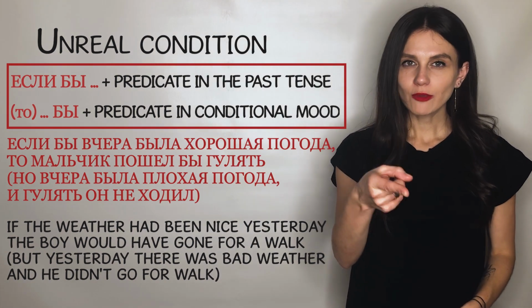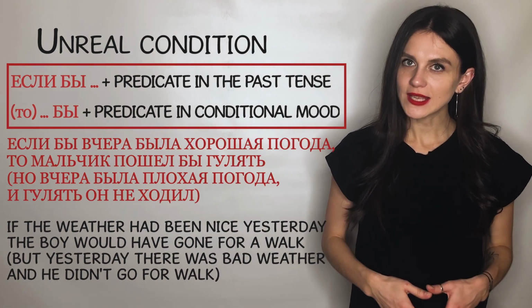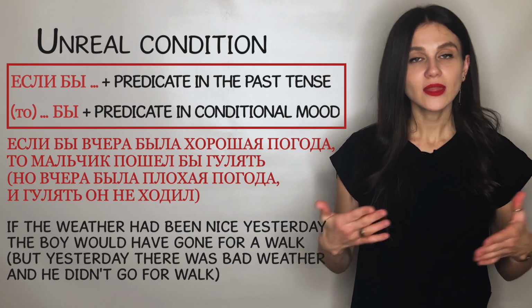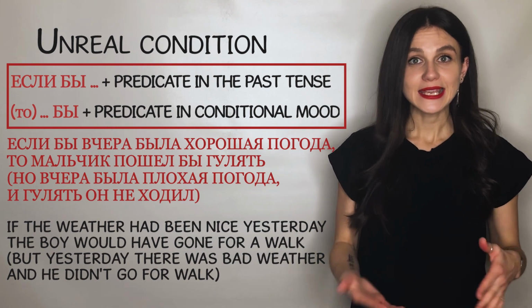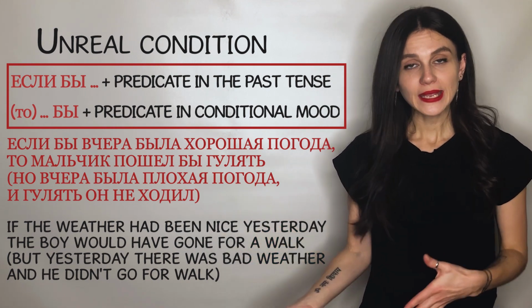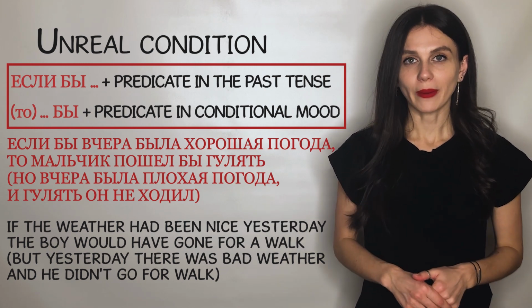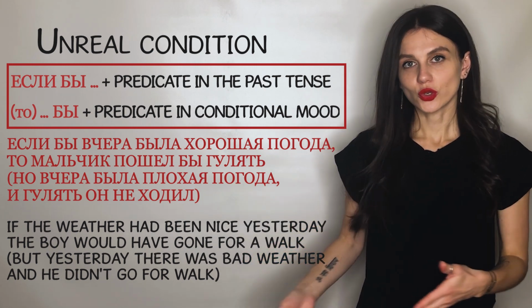Can you see? If we say "by" in the first part of the sentence, we have to say "by" in the second part as well. Если бы, он бы, если бы была хорошая погода, он бы пошел гулять.